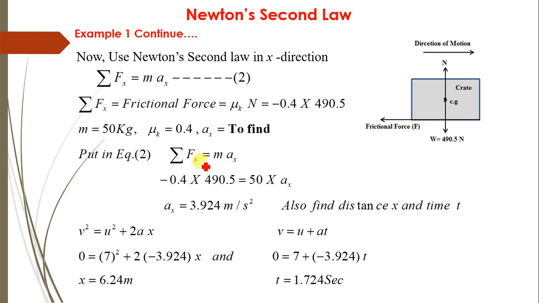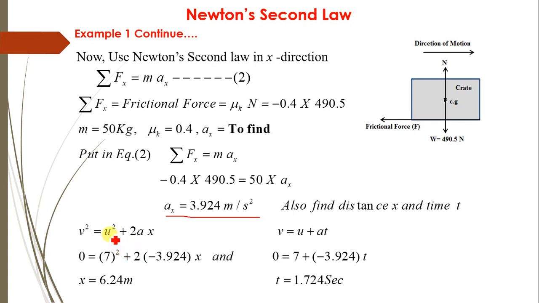Therefore summation of Fx equals m into Ax, so 0.4 into 490.5 equals mass 50 multiplied by Ax, and hence Ax equals 3.924 meter per second square. Now as we get the value of acceleration in x direction, and the motion is rectilinear, by using the equations of kinetics we can easily find the time required and the distance traveled x.